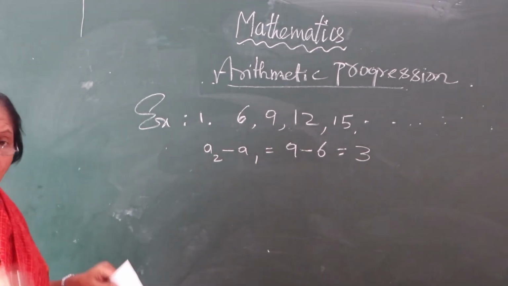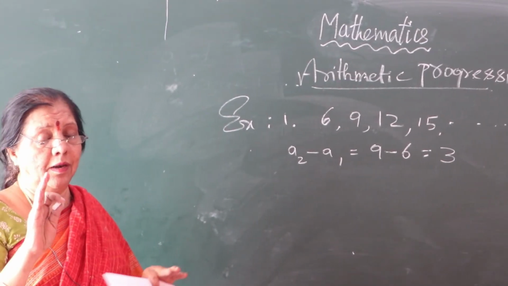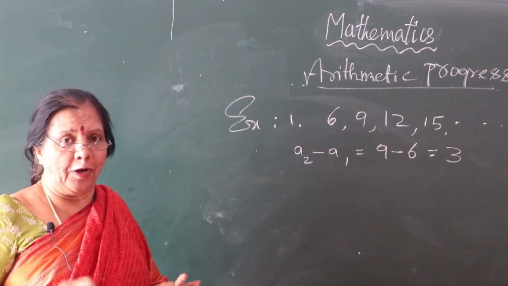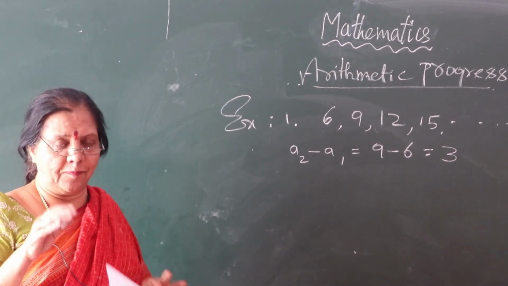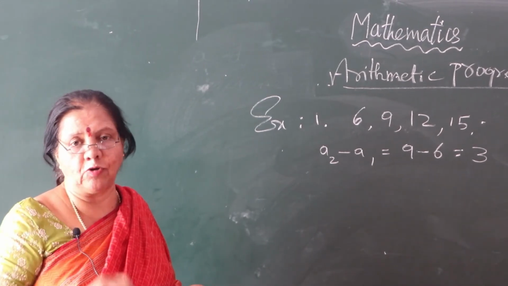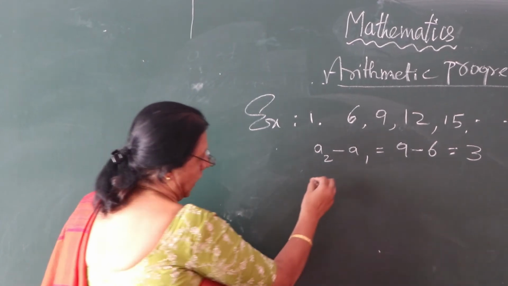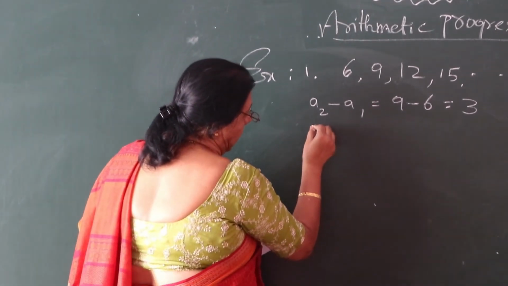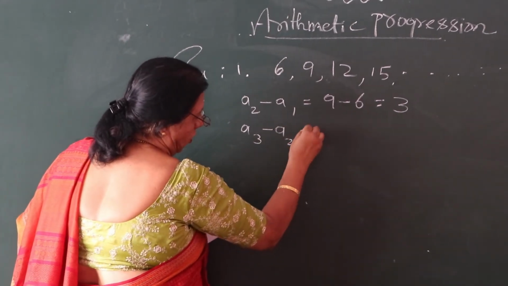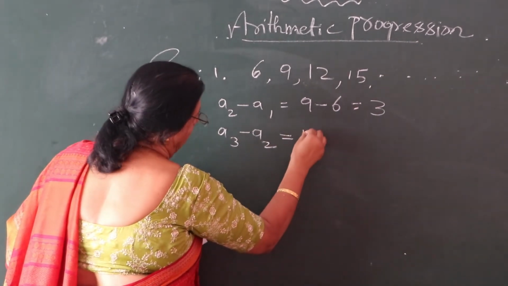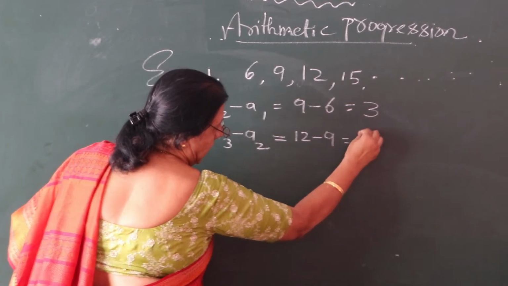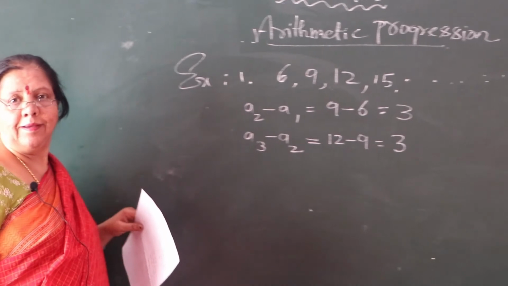Now go for the next one. I told you, nearly 3, you do it. This sum orally you can do, no problem at all. But in spite of that I am also showing you, because it is permanent knowledge you require to solve the problems. Okay, so next, A3 minus A2, come on, repeat it. So this is 12 minus 9. What is that? 3. Correct?